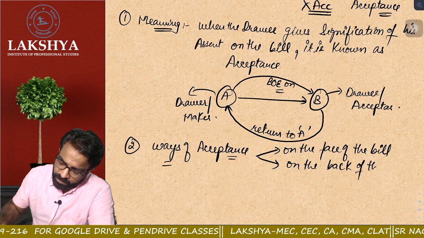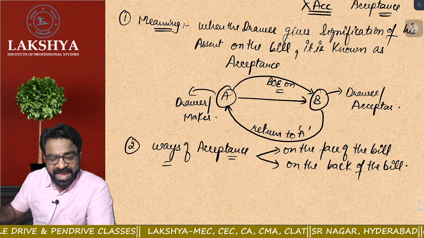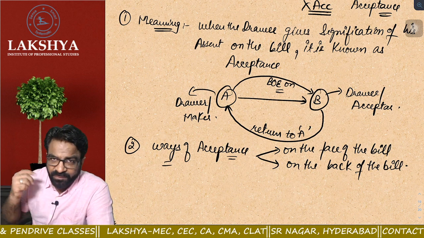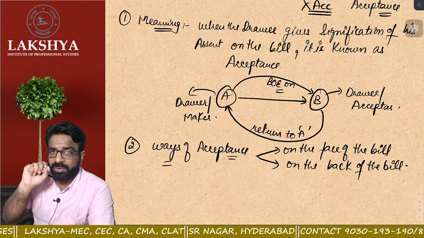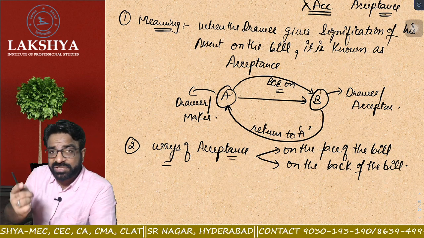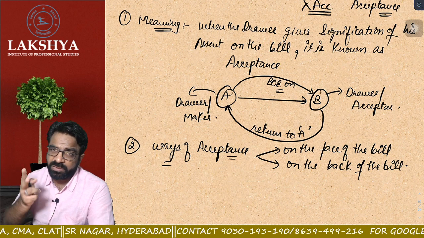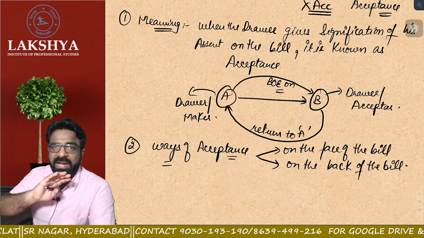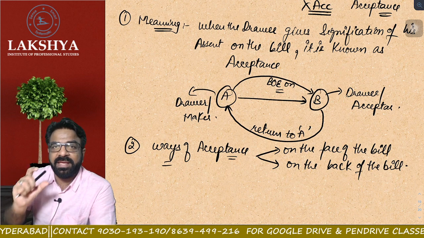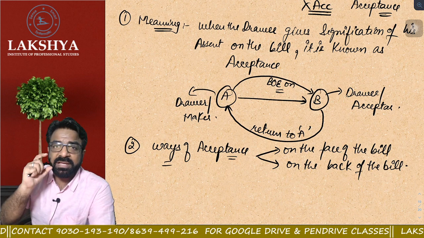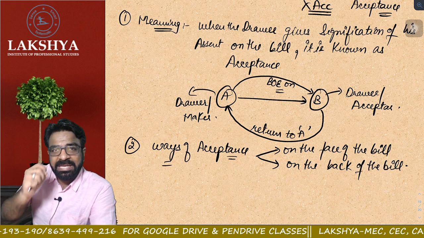So tell me, what are the two modes of doing the acceptance? Acceptance can be done either on the face of the bill or on the back of the bill. Now listen to this carefully. Endorsement can be done on the face of the bill. Endorsement can also be done on the back of the bill. But endorsement can also be done by attaching a legal paper. If you remember, by attaching a which paper? Legal paper.